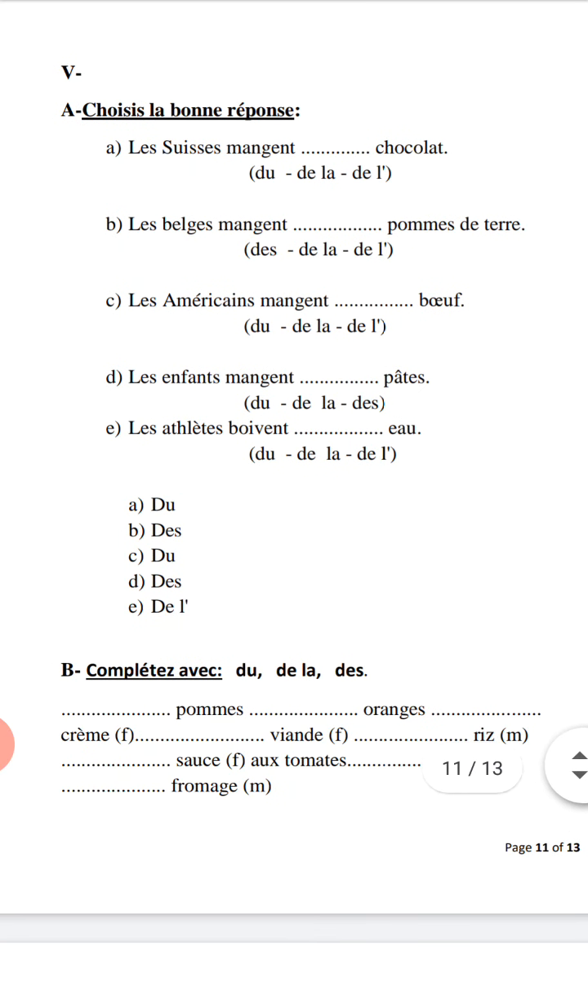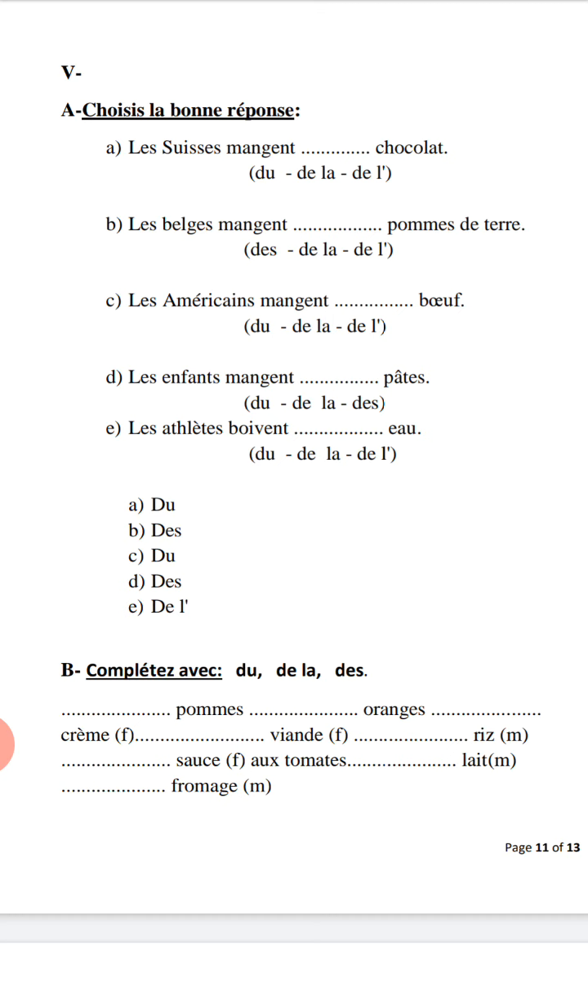The same idea, how to use before here du, de la, des. Bomb, yes, we wrote it before. Orange, check orange. Crème, you have F beside crème. It refers to what? Refers to féminin. Viande, meat. F also refers to féminin. Riz, rice. Between you have M. The letter M refers to what? Masculin. Masculin singulier. Sauce. Sauce F. Féminin I mean. Sauce tomate.